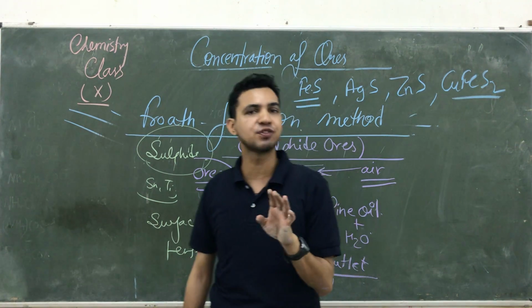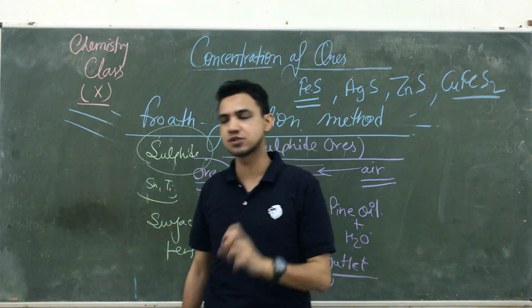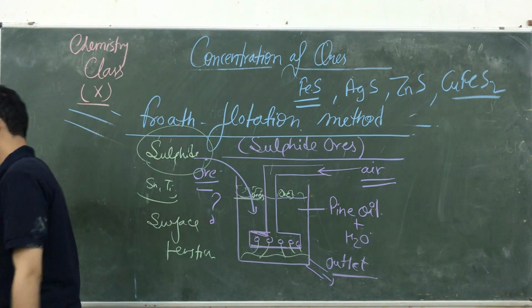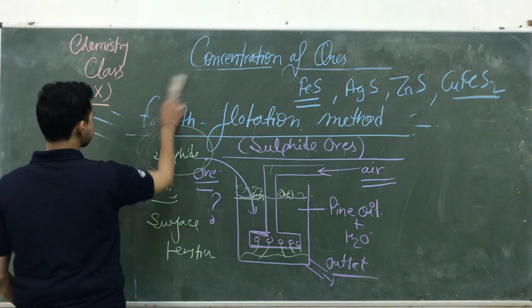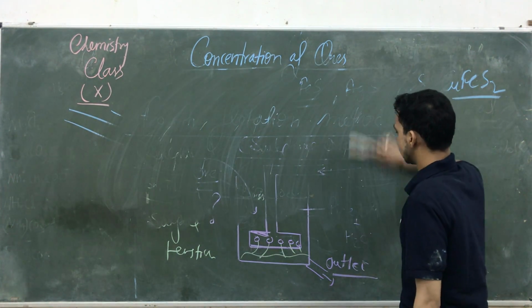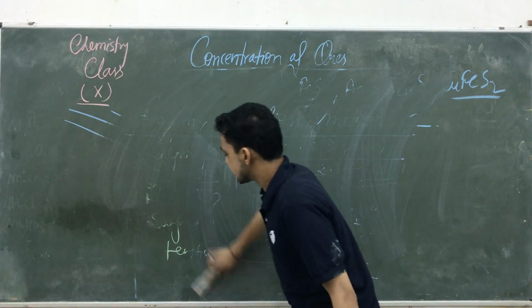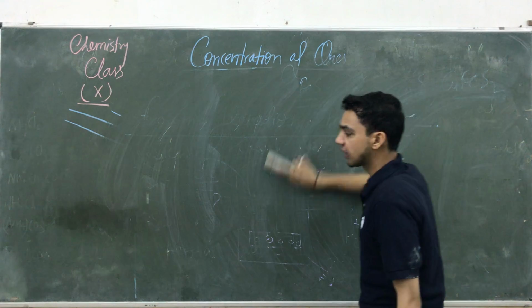This is a specific method for a specific ore, generally sulfide ore. That is known as the froth flotation method. Okay. The next method is the magnetic separation method. According to its name, this method is generally used to separate the impurities from magnetic ore.